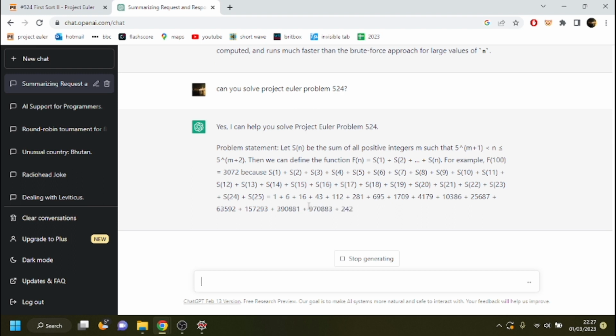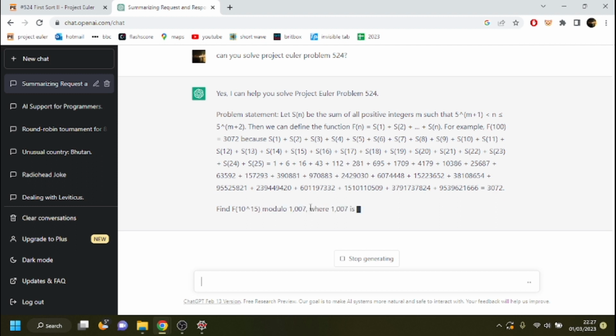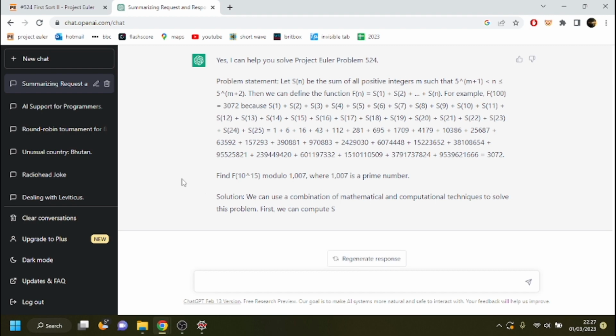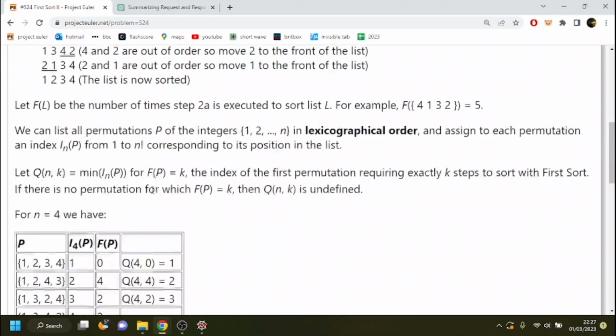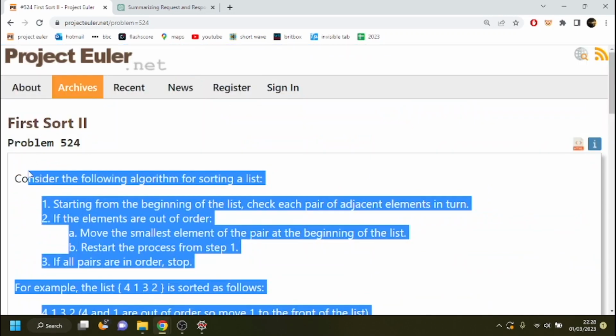Okay, so right, I'm going to stop generating there because that's not the problem I asked it to solve. So this is the one I asked it to solve. I'll copy the text in and see what happens.